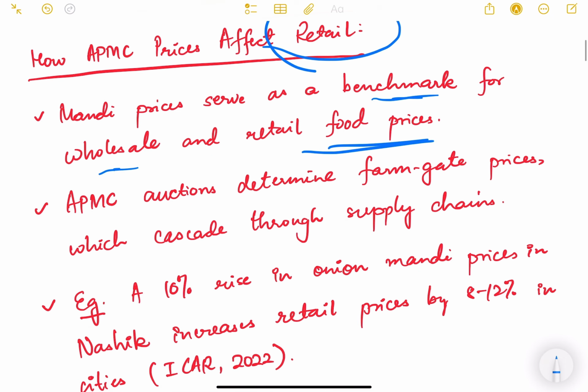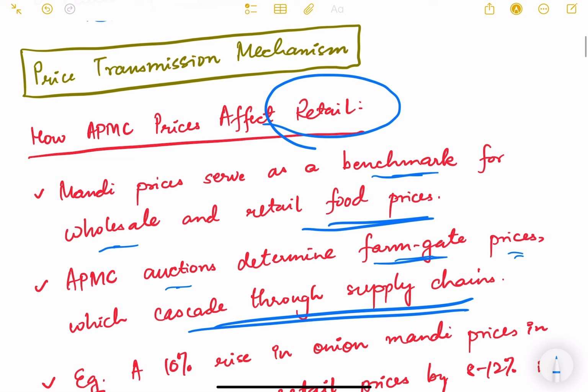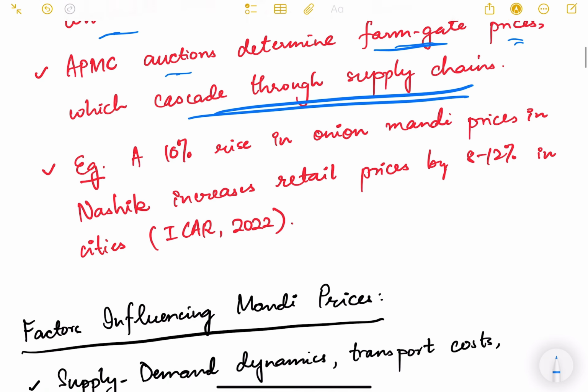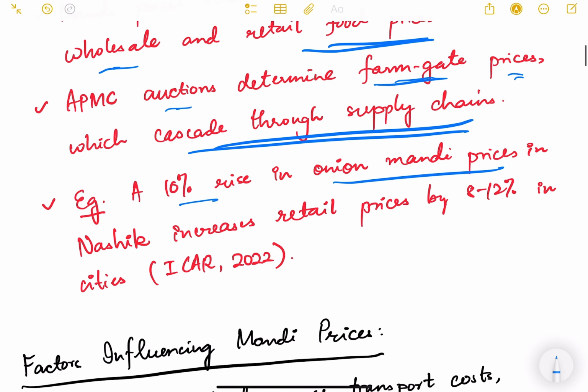This is obvious. APMC auctions determine farm gate prices, which cascade through the supply chain. Farm gate means at the farmer's point, so whatever money the farmer receives, that is the farm gate price. Example: a 10% rise in onion mandi prices in Nashik increases retail prices by 8 to 12% in other cities, as per the report of ICAR, the Indian Council of Agricultural Research, of 2022.